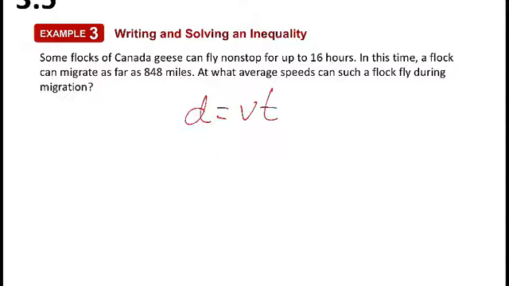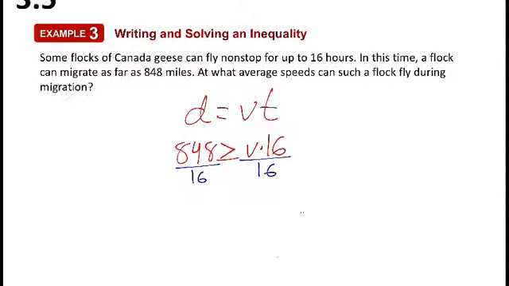Now, we know that they can't migrate any further than 848 miles. So again, that's the maximum number. So that's going to be greater than or equal to our speed. Well, we don't know that yet, but we know our time could be 16. So we're going to have v times 16. Now we got to solve for v here, so solve for our speed. So we're going to divide both sides by 16.